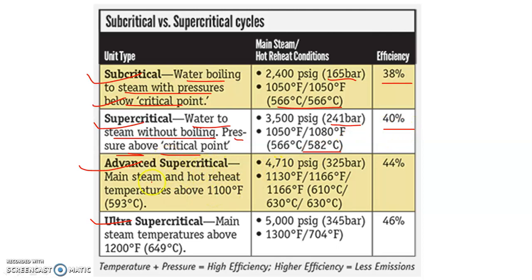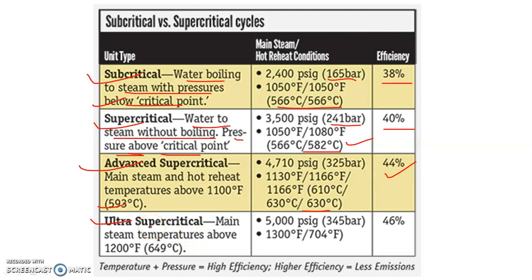In the advanced supercritical boiler, the main steam and hot reheat temperatures are 593 degrees centigrade. So here the temperature is going to increase to around 630 degrees centigrade as compared to 582 degrees centigrade, and its efficiency has increased up to 44%.